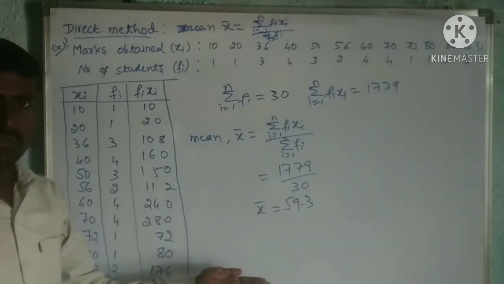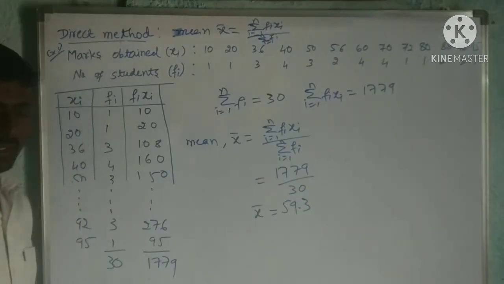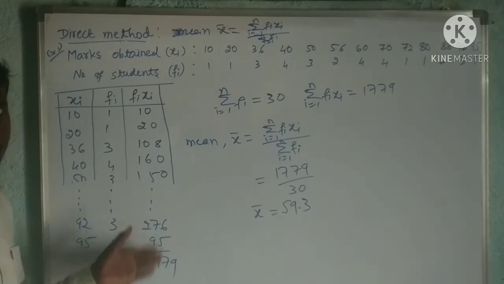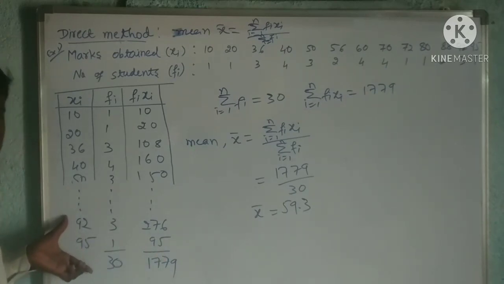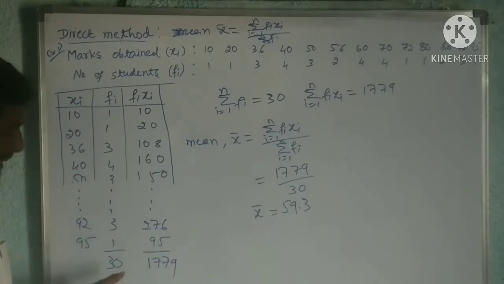By solving a number of problems, we will get it. In the table, the last two values are not visible to you, so I have written them like this. By seeing that example number 1, you will get the idea. That is 3 into 92, 276, 1 into 95, that is 95. The sum of all these values, 1779, I have written. The sum of all these values is 30.